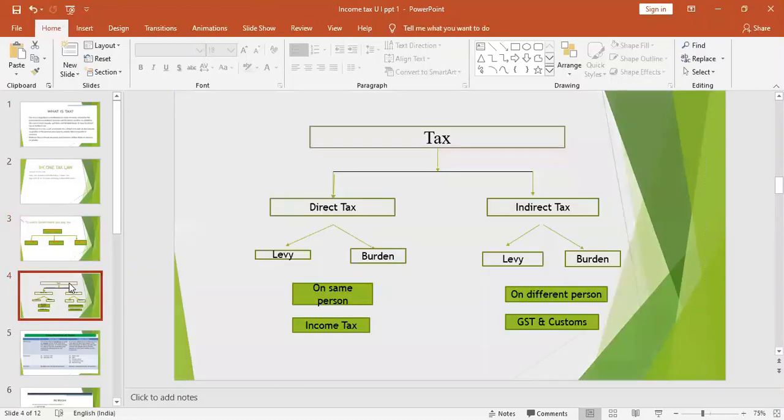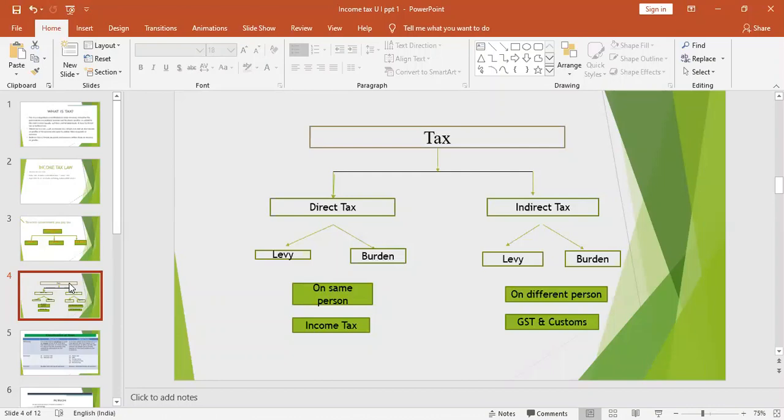And next, tax is classified into two: direct tax and indirect tax. What is direct tax? It is an amount of tax to be borne by the person upon whom it is imposed. So on a single person, on the same person, tax is imposed and he pays. That is why direct tax is one where the levy and the burden are on the same person. Example, the income tax we pay.